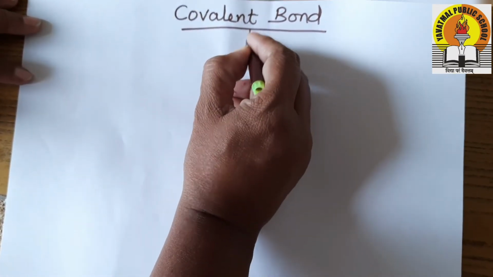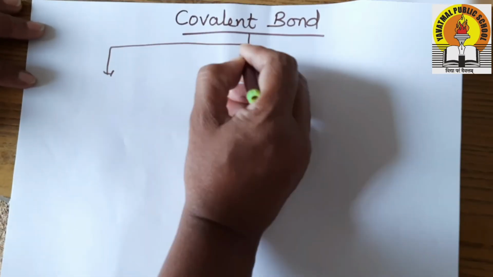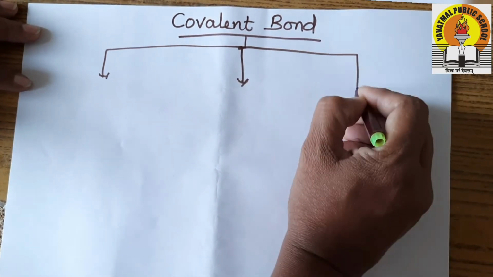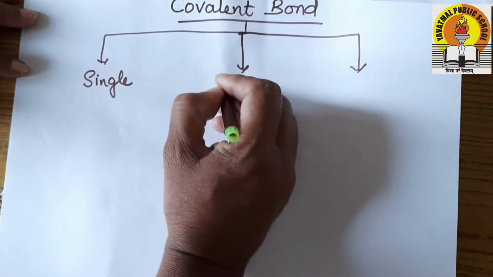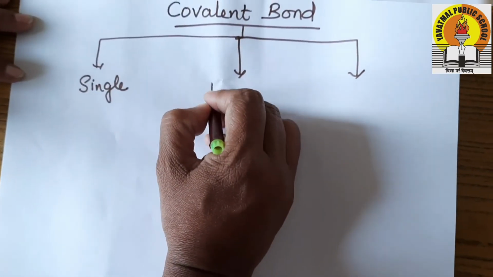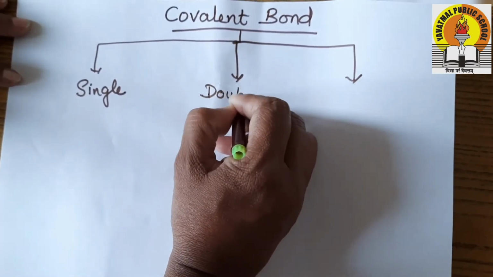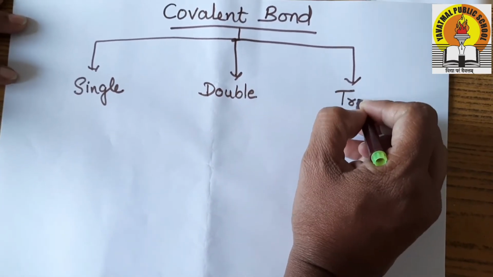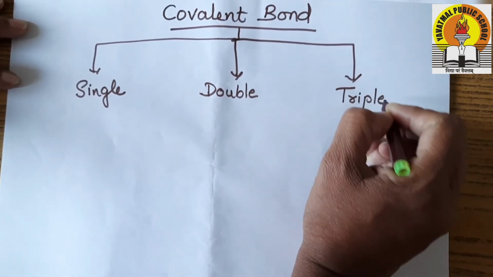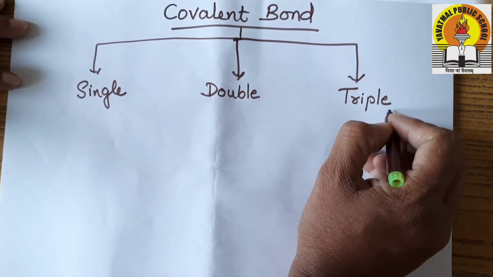Let me tell you that it is again classified into three types: single, double and triple. So when I talk about single covalent bond, that is sharing of one pair of electrons. When I talk about double covalent bond, it is sharing of two pairs of electrons. And when we say that it is triple covalent bond, it is the sharing of three pairs of electrons.